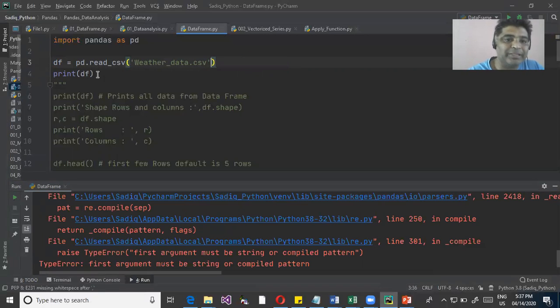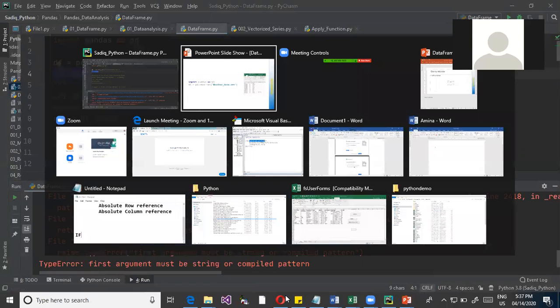Okay, fine. So we have read this particular data into this data frame. Fine. So next is,